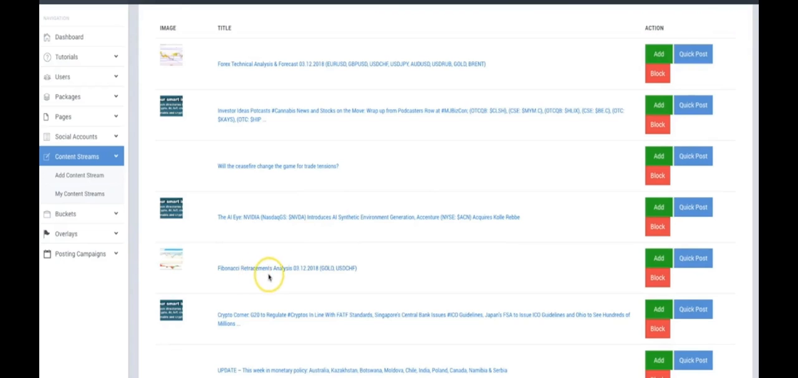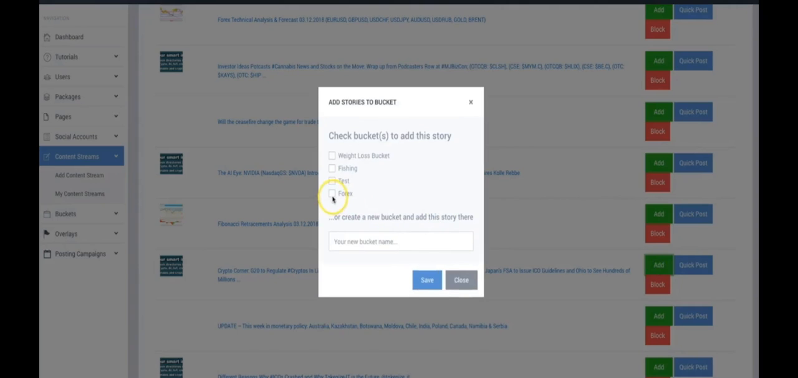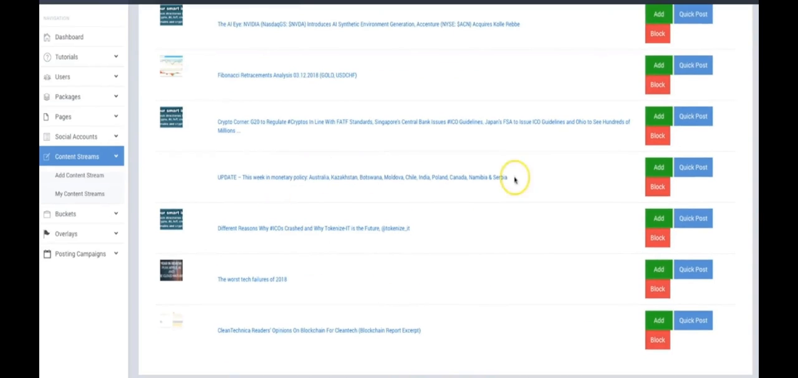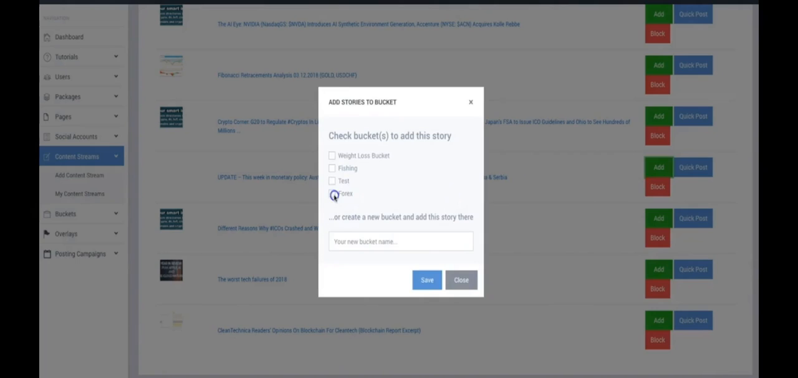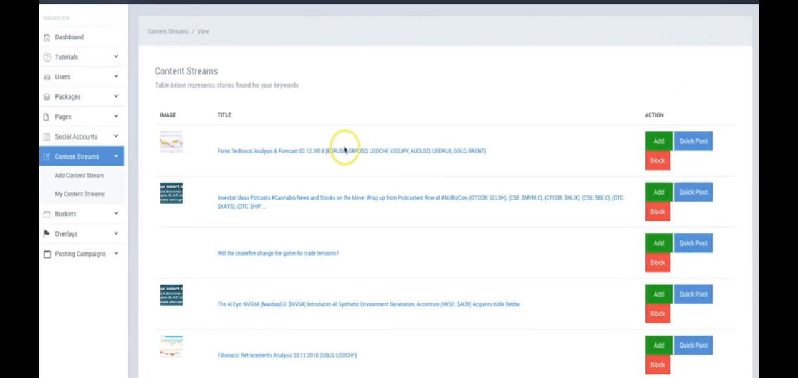Okay, let's see here. This one, Crypto Corner, that one sounds pretty good. Click add, add it to the Forex. Okay, update. Let's click on that update one. Click add, Forex, save, and that's it. Okay, within a few seconds I added 3 very relevant articles to my Forex bucket, and now that's going to be cherry picked into that different bucket.